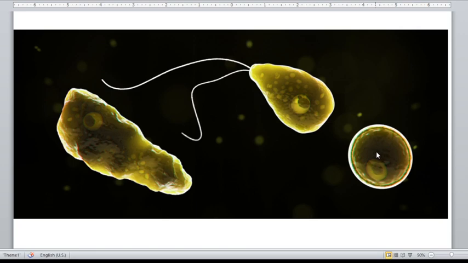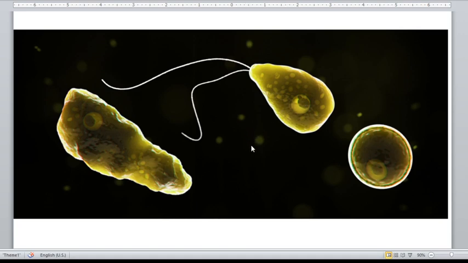Entamoeba histolytica. So we have here the flagellated form of Naegleria fowleri. Naegleria fowleri and Acanthamoeba are free-living organisms, so they can exist on their own without needing a host. Unlike the entamoebas, like Entamoeba histolytica, which is not free-living, it needs a definitive host to complete its life cycle.